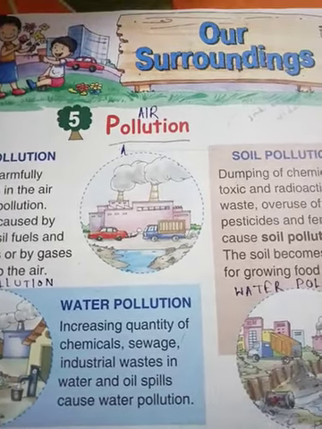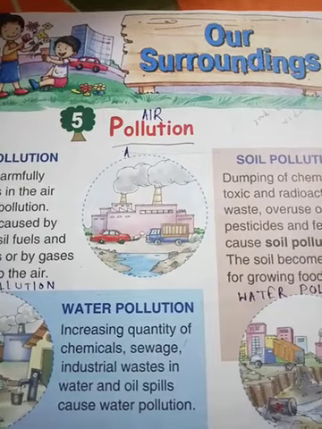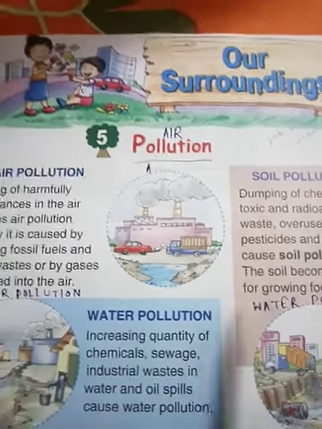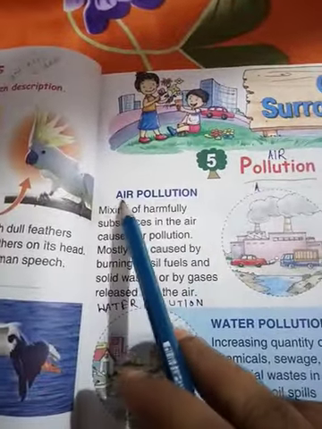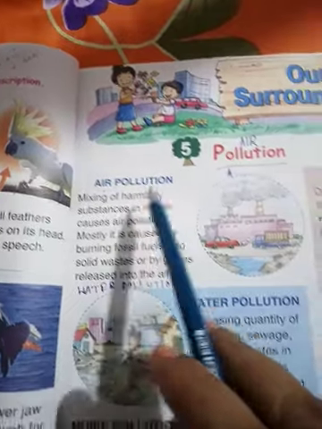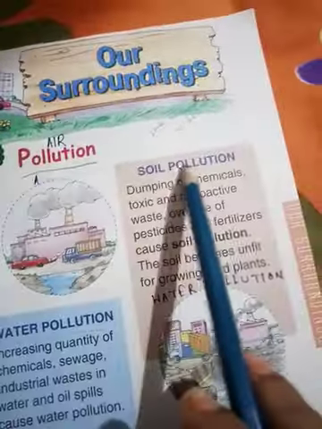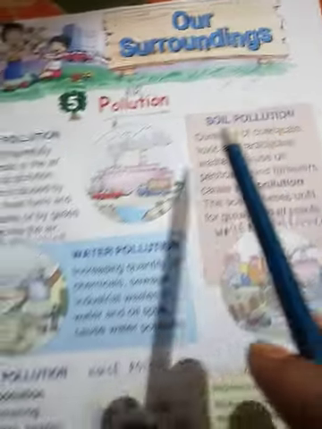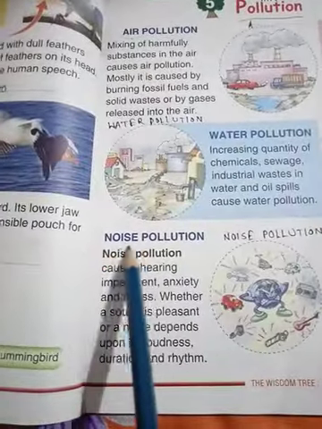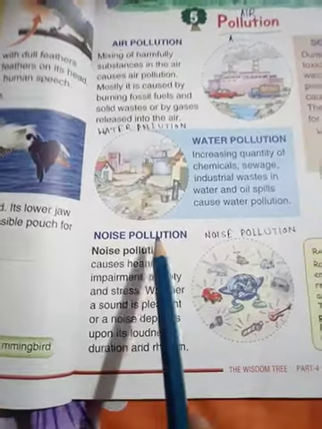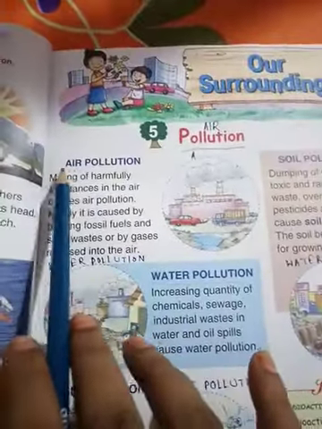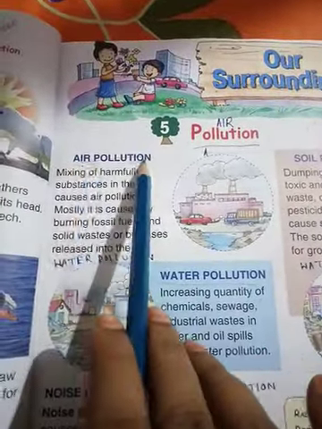There are 4 types of pollution in our environment. They are air pollution, water pollution, soil pollution, and the last one is noise pollution. So first, let's learn about air pollution.